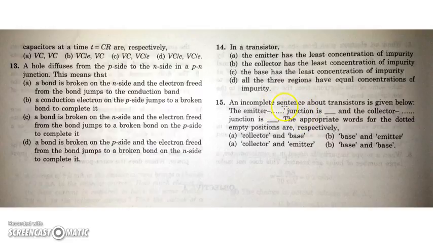In this incomplete statement about the transistor, the emitter base junction is forward biased and the collector base junction is reverse biased. So emitter base and collector base, both are biased in this way for the normal working of a transistor.